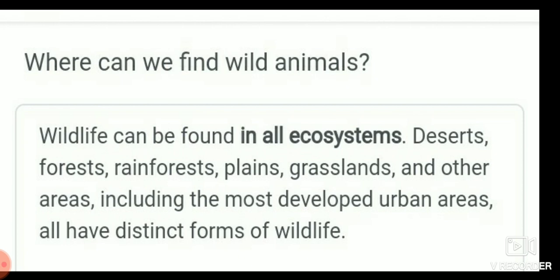All have distinct, அப்படின்னா வேறுபடுத்தப்பட்ட, சரியா. So they have distinct forms of wildlife. Okay, we can find wild animals in desert areas, forests, rainforests, plains, grasslands, and also other areas. Okay, children.